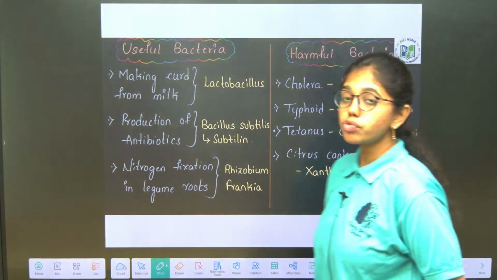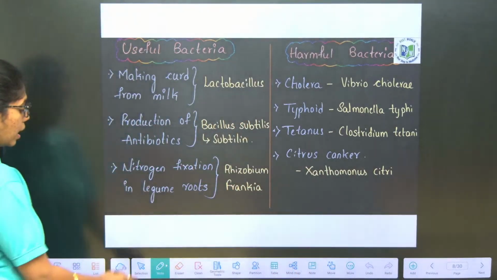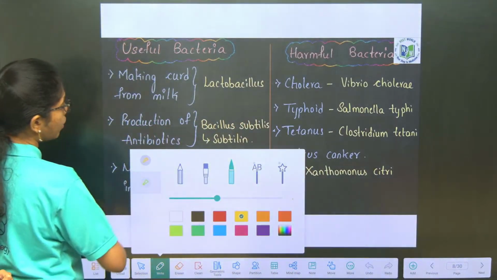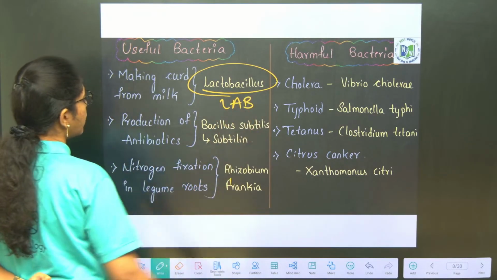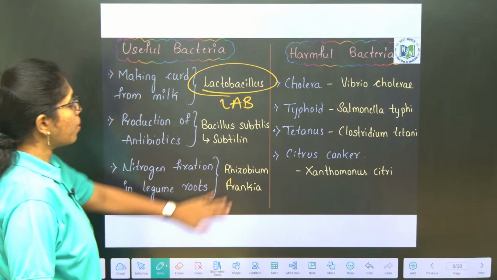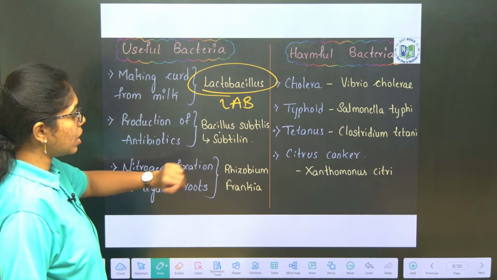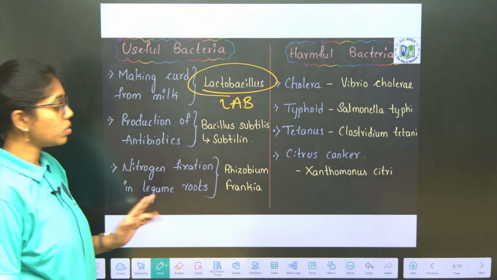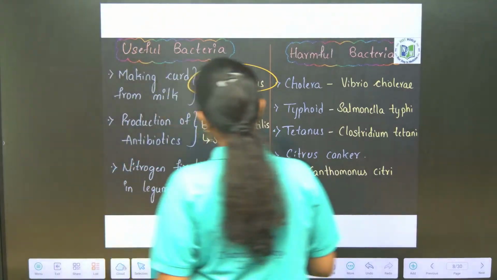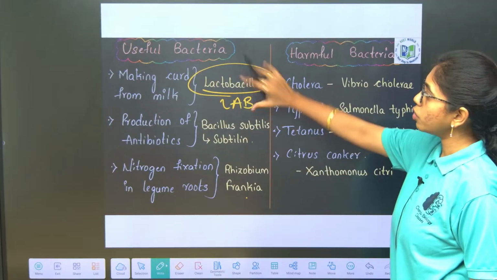Now, useful and harmful bacteria. First we will go through the useful bacteria. Making curd, which is widely known, is by Lactobacillus, a lactic acid bacterium. Production of antibiotics is by bacteria like Bacillus subtilis, or subtilin. Nitrogen fixation in the roots is by Rhizobium and Frankia, both of which are symbiotic. So these are the useful bacteria.